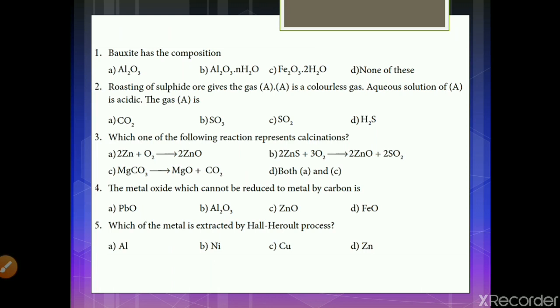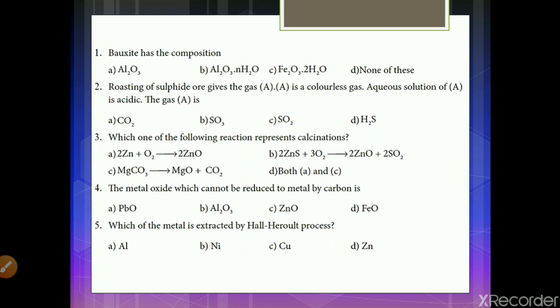As we know from the first lesson, the answer is Al2O3.nH2O. Option B, Al2O3.nH2O is the answer.